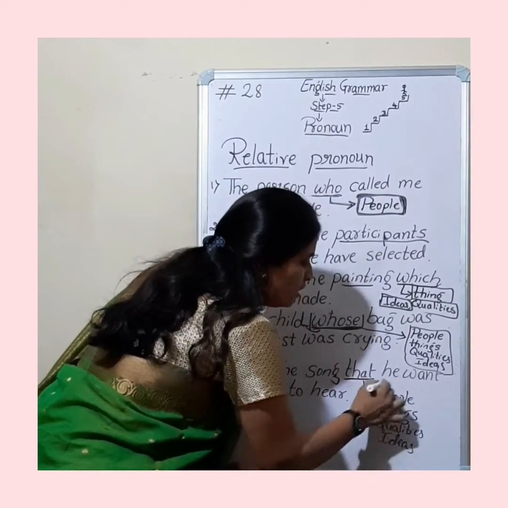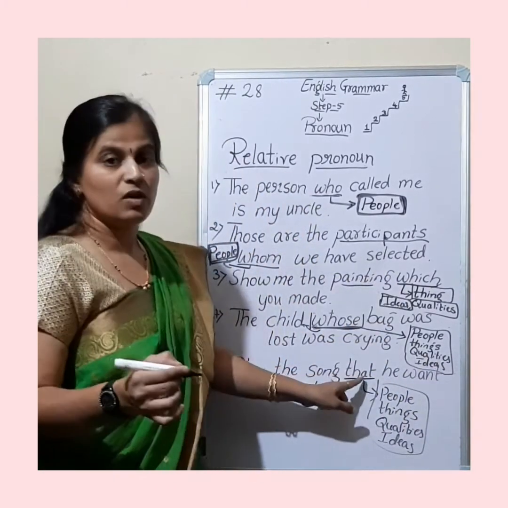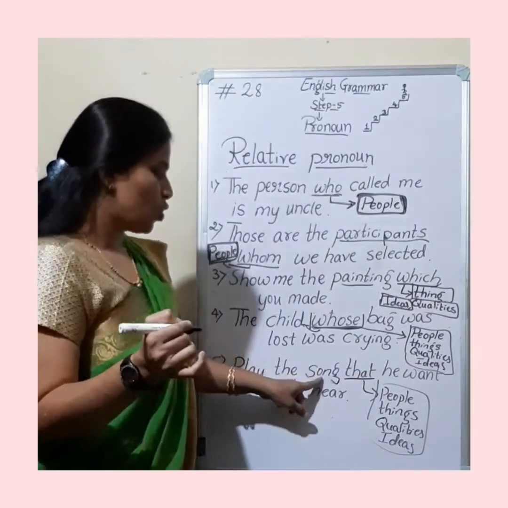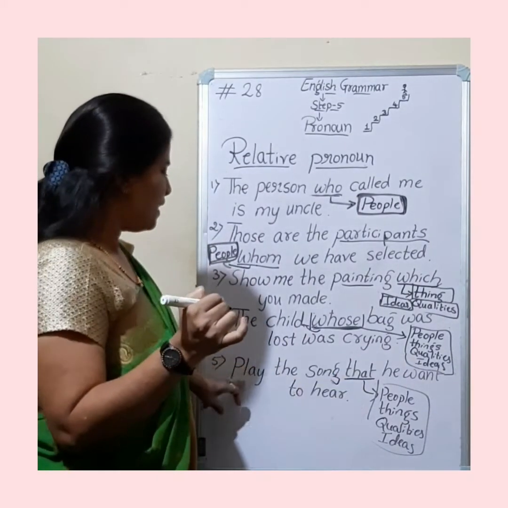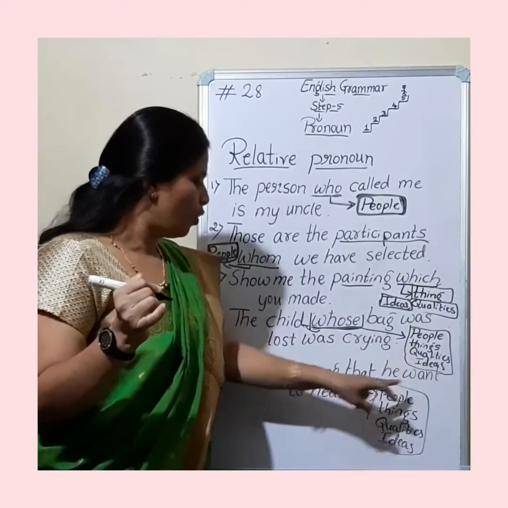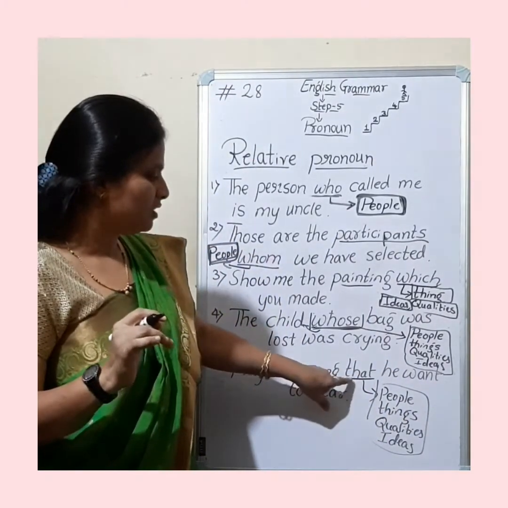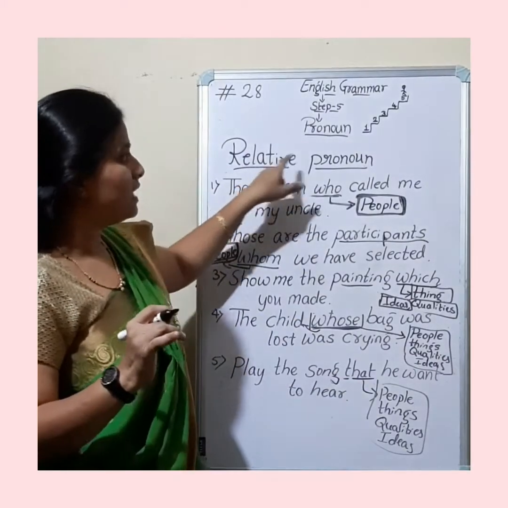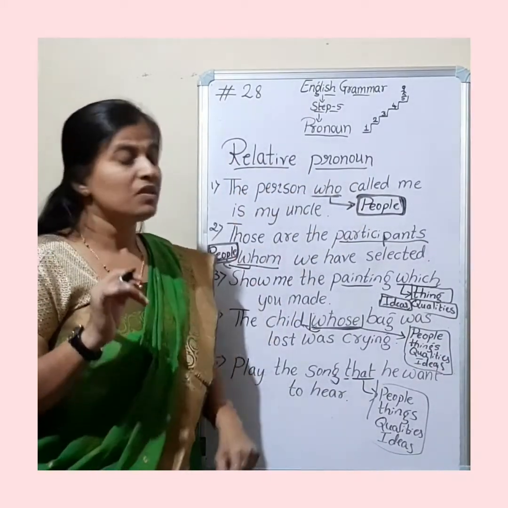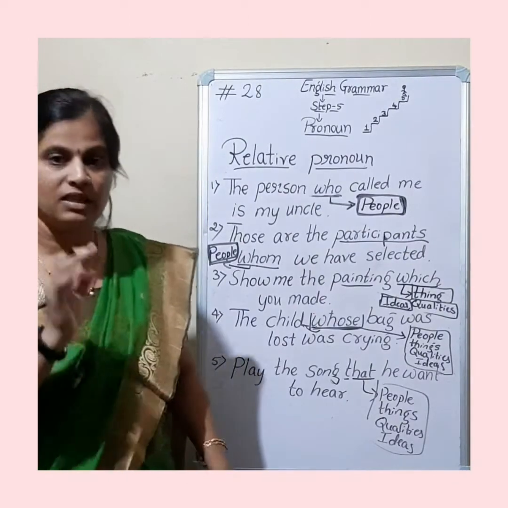Okay, it can be used for anything. Here we are using it for the song. Okay, that song. Play the song that he want to hear. Okay, just have a look over here. This is used as a relative pronoun. Okay, now I hope the concept of it is clear.